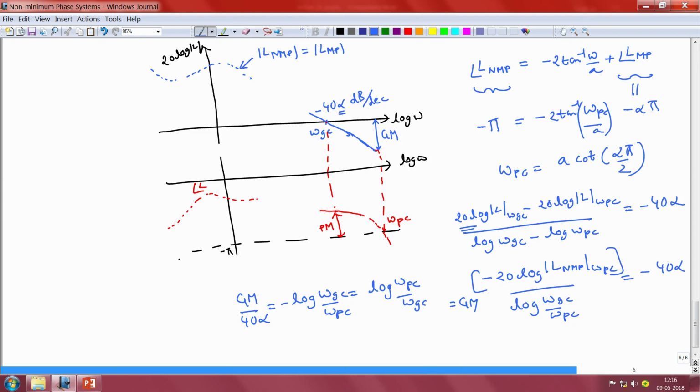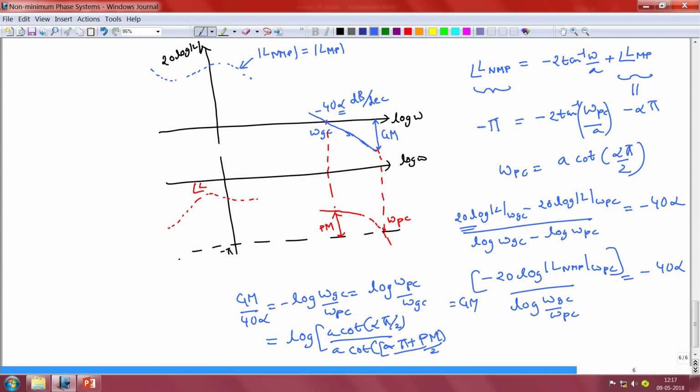Now we know the expressions for omega Pc and omega Gc in terms of alpha, the phase margin and the term A. So we would have that Gm by 40 alpha is going to be equal to log of A times cot of alpha pi by 2, divided by A times cot of (alpha pi plus Pm) by 2.